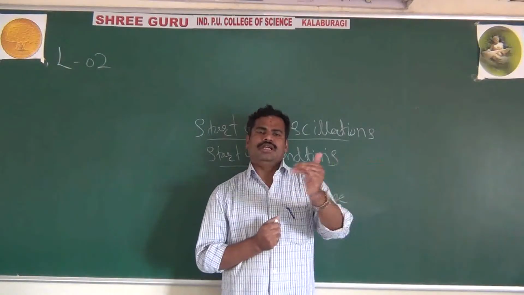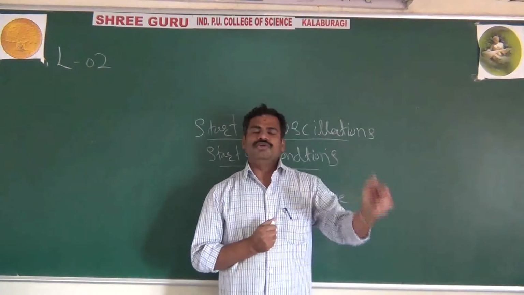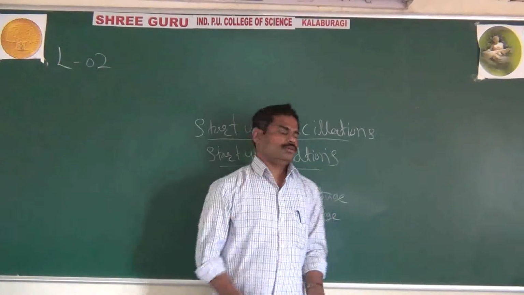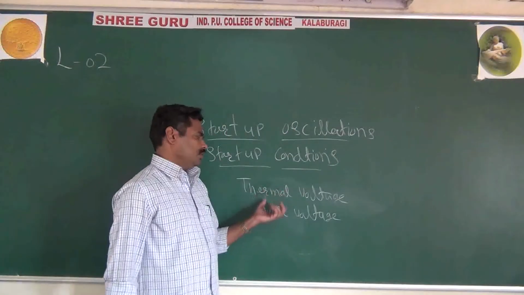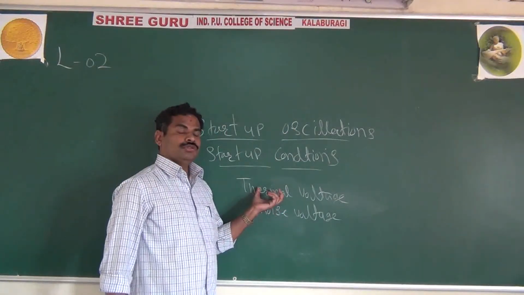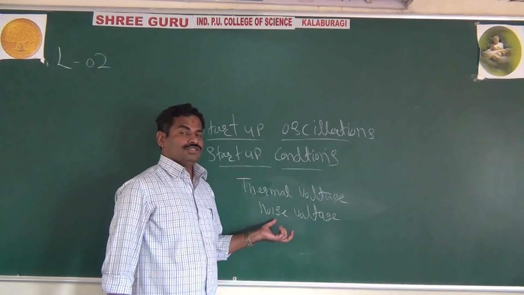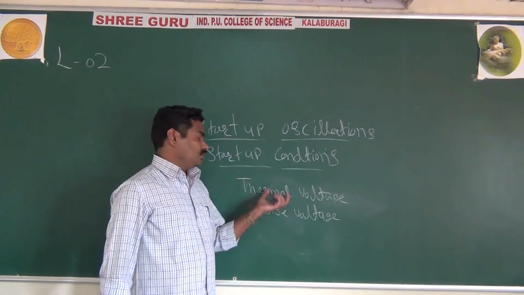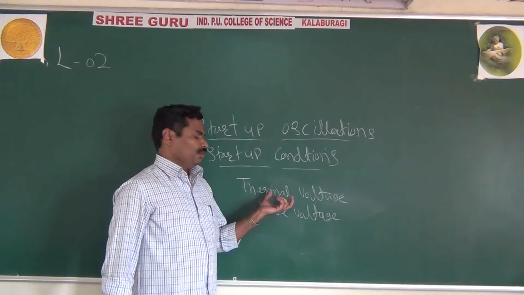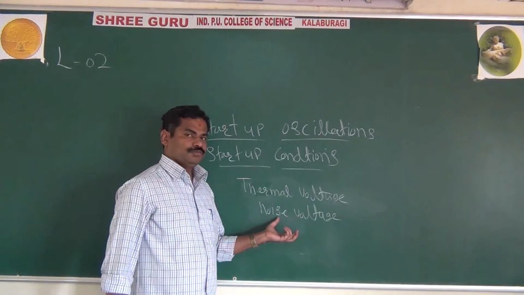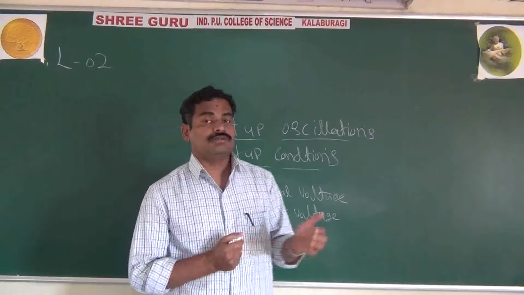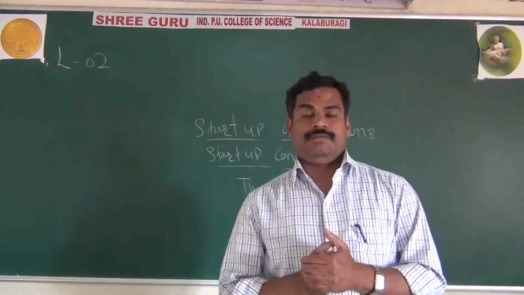The random movement of electrons in the resistor gives the noise voltage or thermal voltage. This voltage acts as the input for the amplifier.